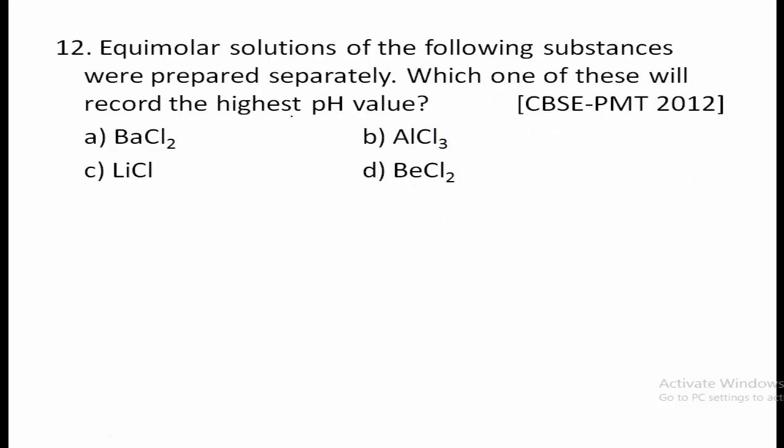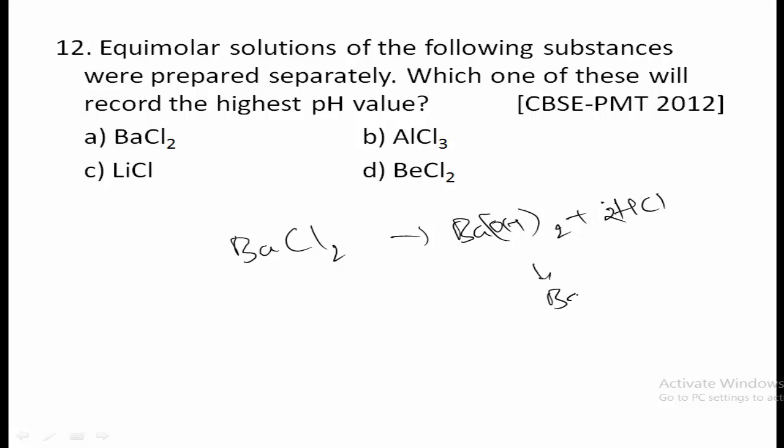Then 12th one, equimolar solutions of the following substances were prepared separately. Which one of these will record the highest pH value? So here, barium chloride is formed when barium hydroxide and HCl react with each other to form BaCl2.